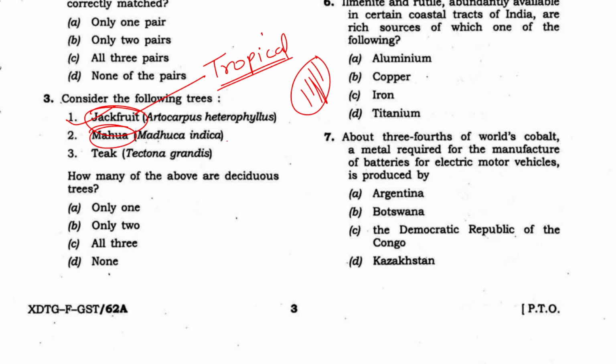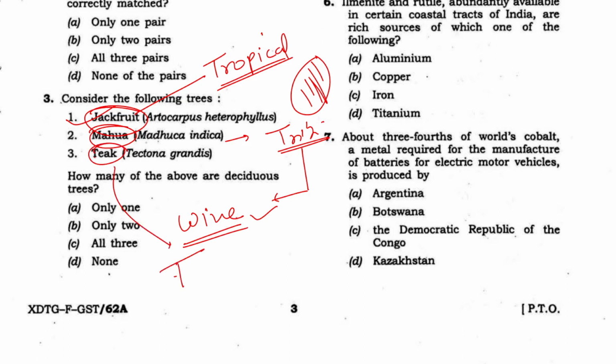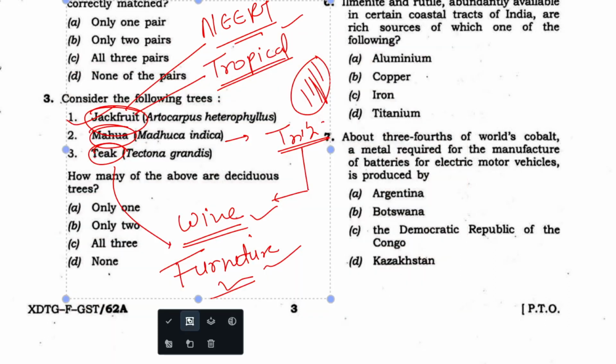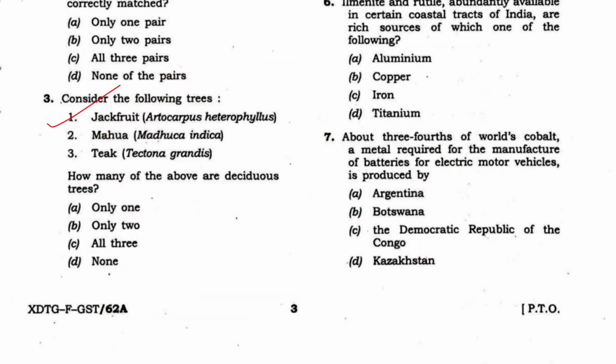Mahua was very famous in the tribal news. Tribals mostly depend upon mahua for multiple things, especially for wine making. And teak, we all know, is a dry deciduous tree used in furniture making. But it is all given in the NCERT, in the Indian Geography book. So please read NCERT carefully. This is the takeaway from here. Of course, this question will not get repeated verbatim next year, but we can always take the hint.